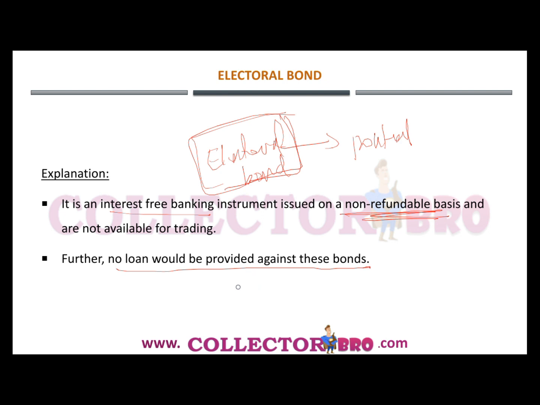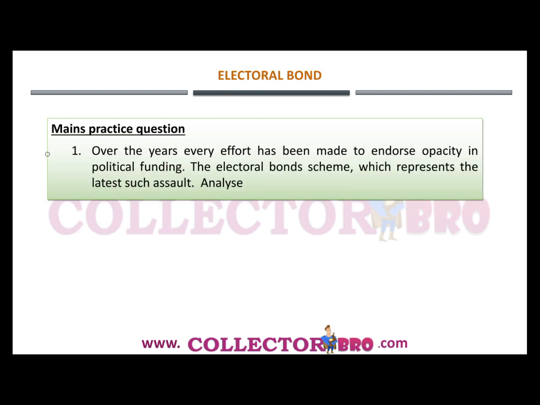In other cases, the bonds issued by the banks or the RBI can be used as collateral and loans can be issued. But in the case of the electoral bonds, no loans can be issued as it is only a means for political funding.